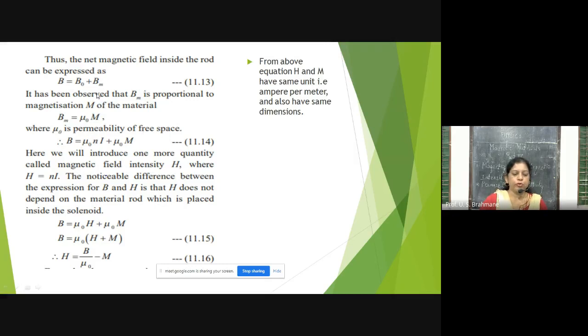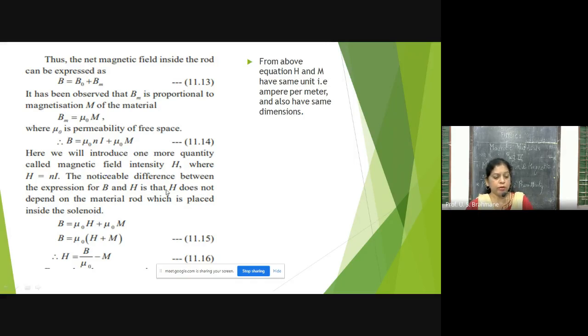Now B is equal to, so in this first equation, that is 11.3, we will just substitute the value B0. We saw it initially, it is mu 0 Ni plus, for Bm, we'll write mu 0 M. So here we can see that mu 0 is there, it will be taken as common. And the next thing is this Ni. Here we will introduce one more quantity called magnetic field intensity. That is a very important part of our lecture today, magnetic field intensity H, where H is equal to Ni. So this Ni is replaced by H, that is magnetic field intensity.